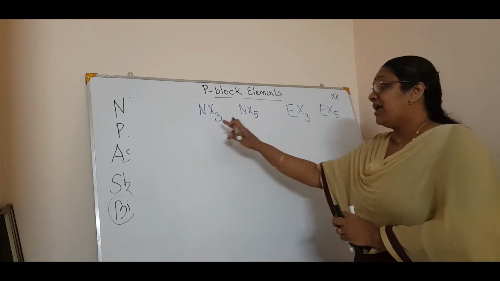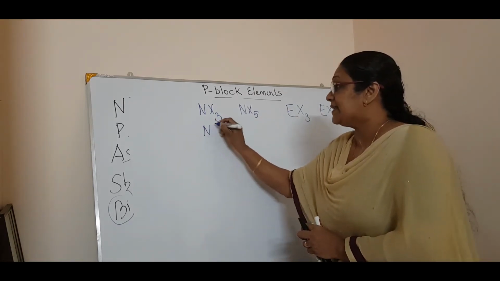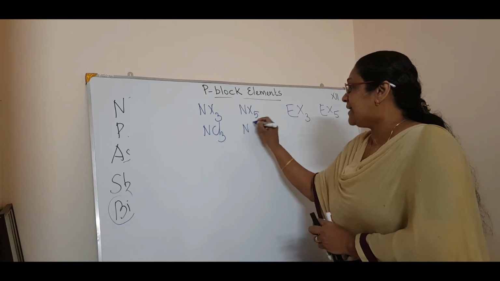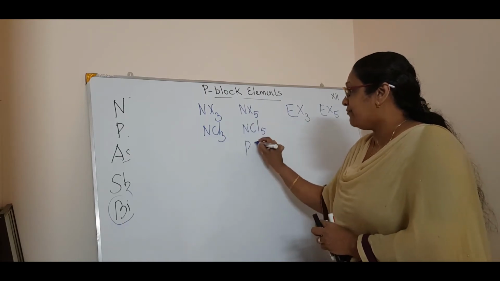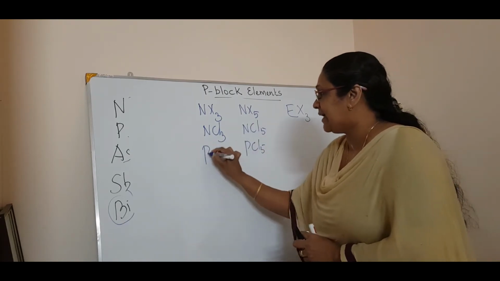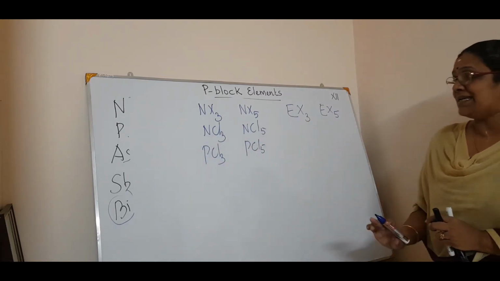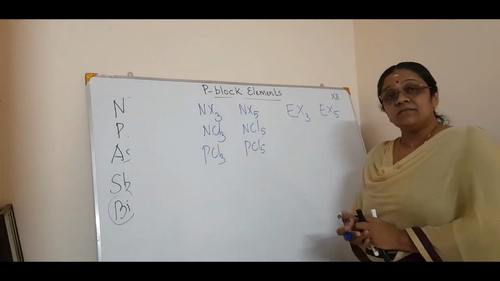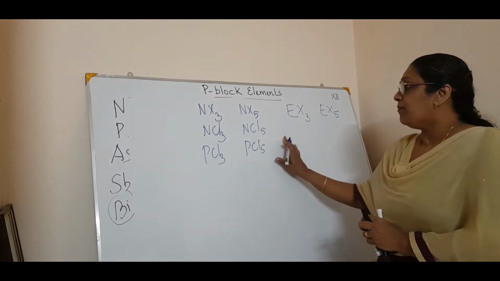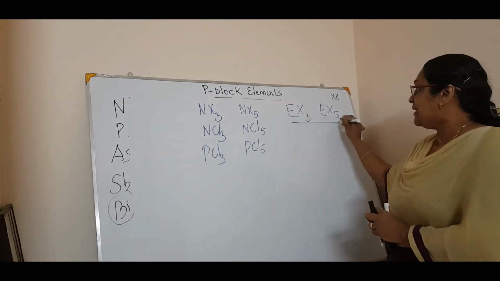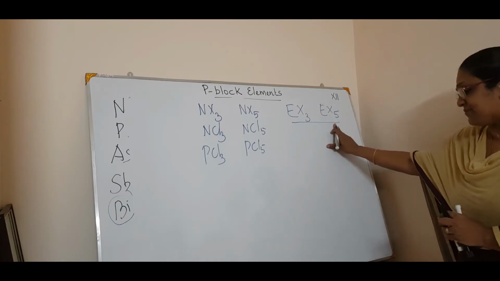So you can have NCl3, NCl5, or PCl5 and PCl3, like that. Just account for what halides come in this group. So these are the halides, mainly EX3 and EX5.